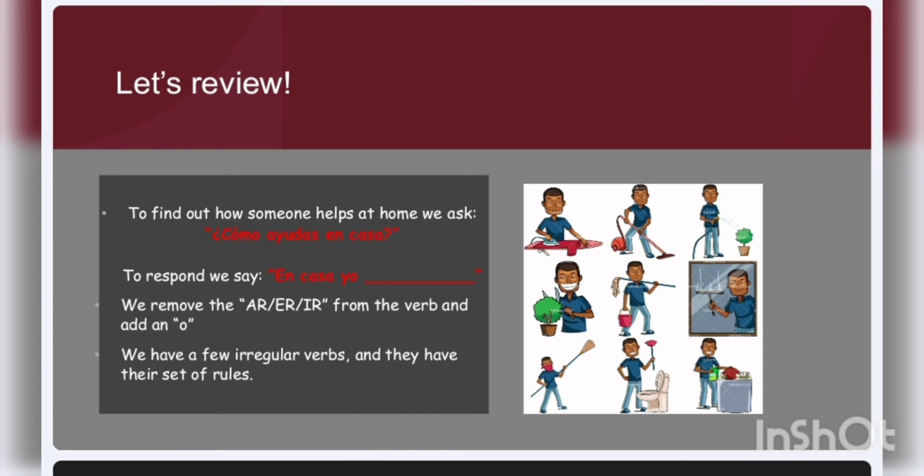So let's review what we have done so far. To find out how someone helps out at home, we say, ¿Cómo ayudas en casa? Para responder, we say, en casa yo. And if it's a regular verb, you simply kick off the AR, ER, or the IR from off the end of the verb, and then you add an O.